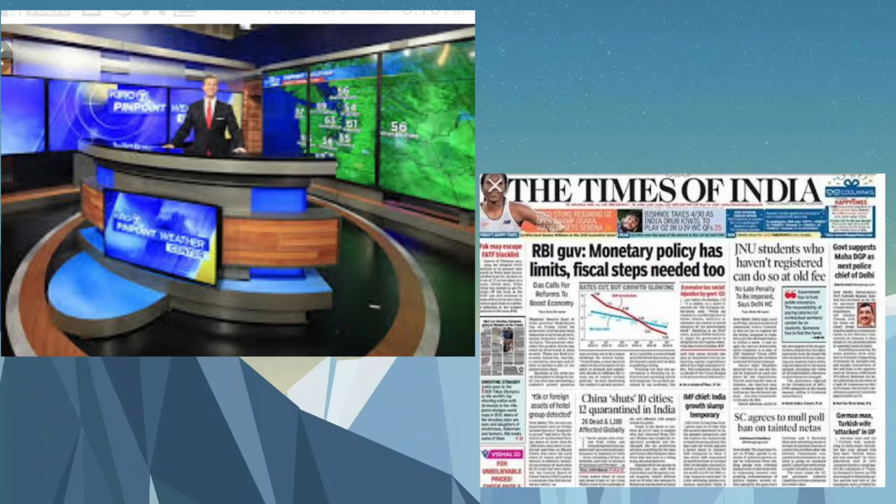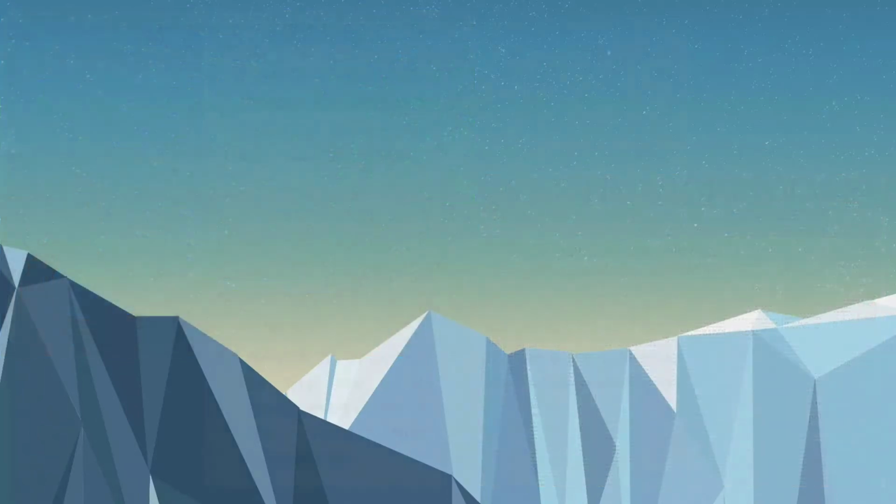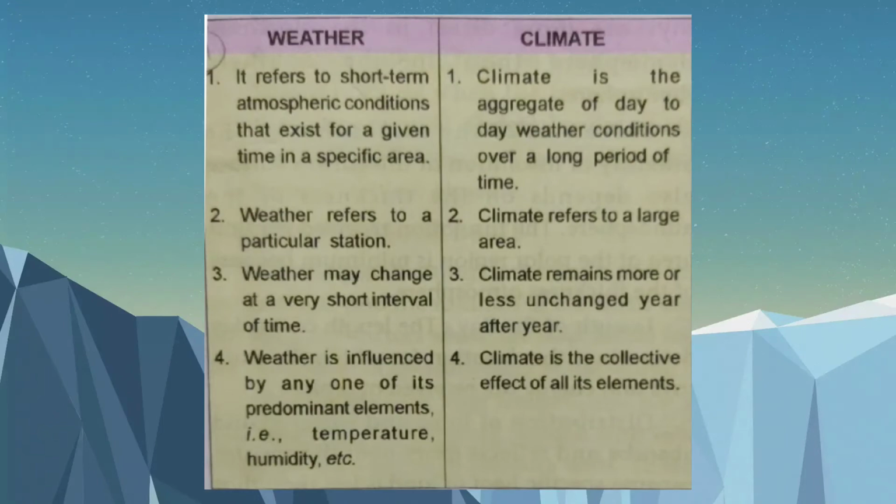Before we go any further, we need to know the difference between weather and climate. Weather is the atmospheric condition at a given place at a given time, whereas, on the other hand, climate is the aggregate of day-to-day weather conditions over a long period of time. The second difference is weather refers to a particular station and climate refers to a large area. The third difference is weather may change at a very short interval of time, whereas climate remains more or less unchanged year after year.